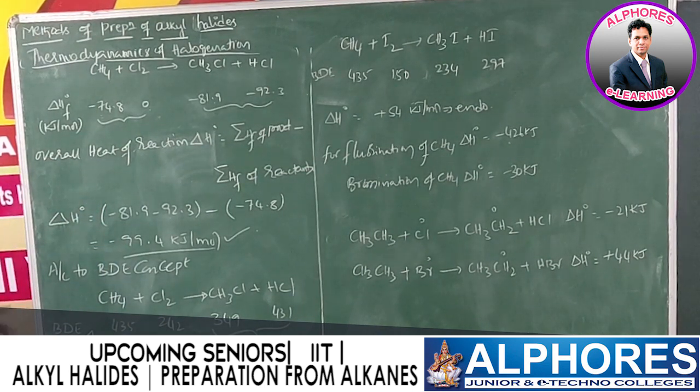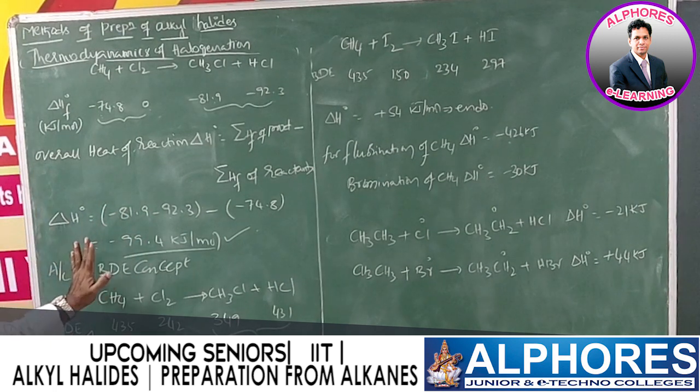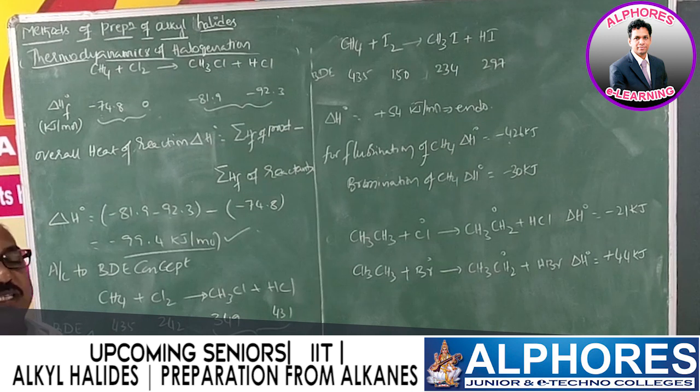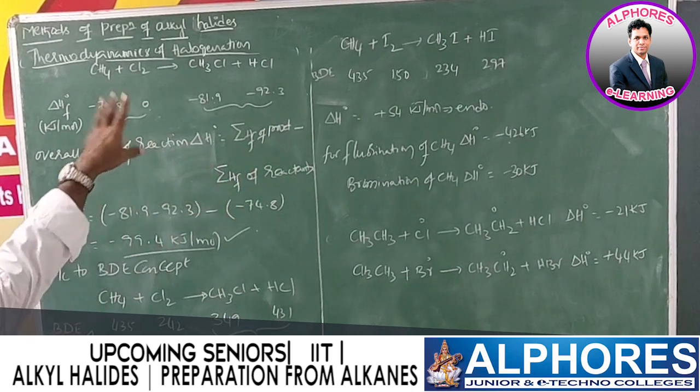So now, fluorination is highly vigorous. That reaction is explosive. Whereas chlorination, okay, fine, because it is exothermic. And iodination, I mentioned that when we are using iodine, HI is a strong reducing agent which tends to drive the reaction in the backward direction.